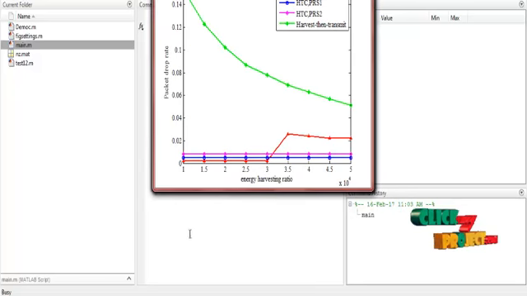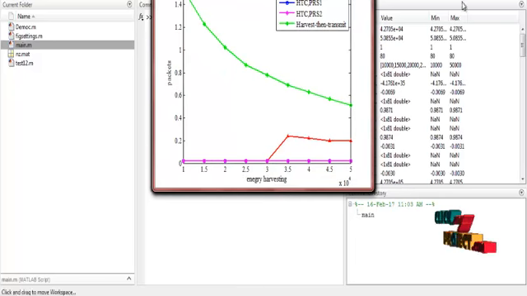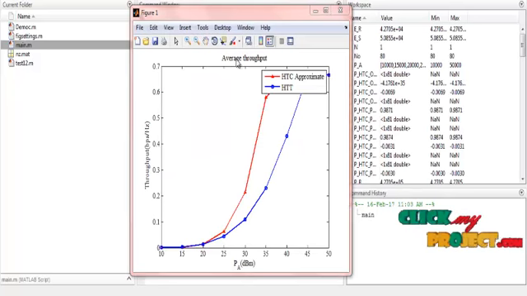In the first figure, this is the average throughput versus the average power, in bits per second per hertz. The HTC is cooperative: harvest-then-cooperative and harvest-then-transmit. These are the two approximate values. This is the average throughput calculated by the harvest-then-cooperative network. The throughput is calculated in bits per second per hertz.